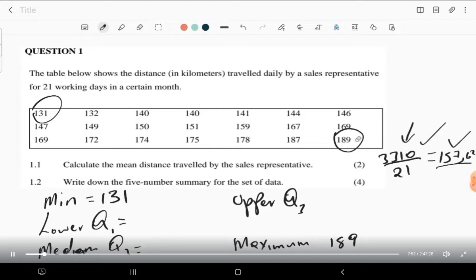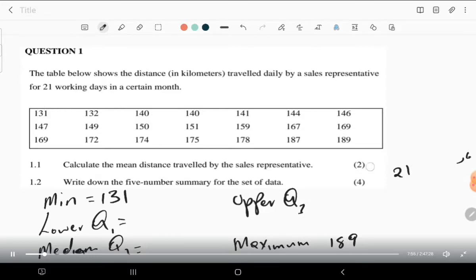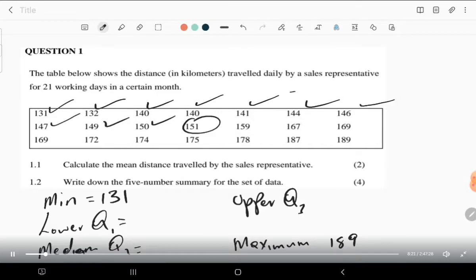Since we have 21 terms, the 11th term is the median, because that is the odd number falling in between 10 and 10 to get 21. So the 11th term is the median, which is Q2. So counting from here, 1, 2, 3, 4, 5, 6, 7, 8, 9, 10, 11. So we have found our median there, which is 151.